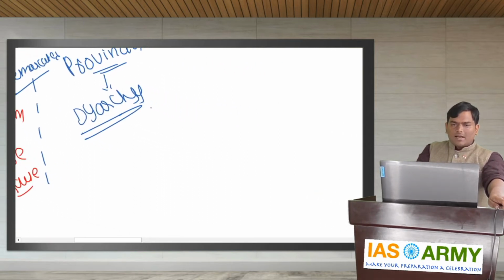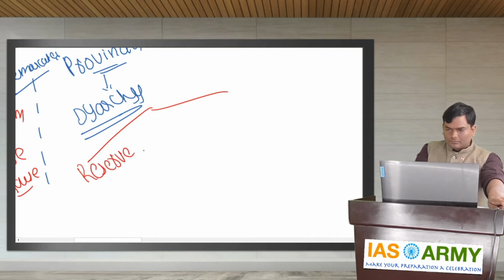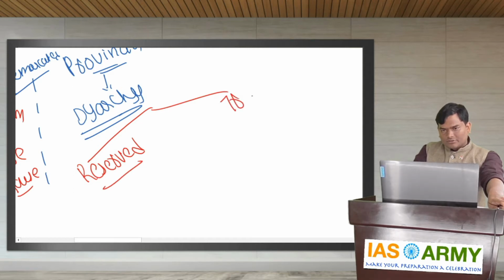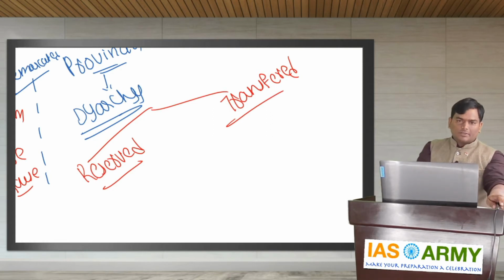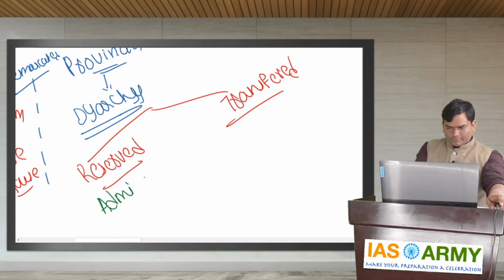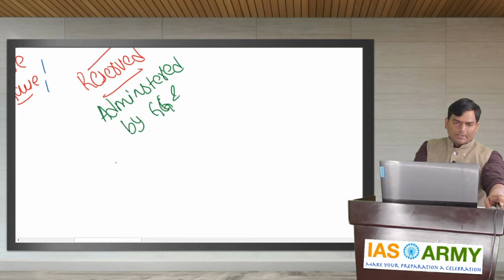Under this, all these subjects were classified into two, that is reserved subjects and transferred subjects. These reserved subjects are administered by the Governor General and his Executive Council.